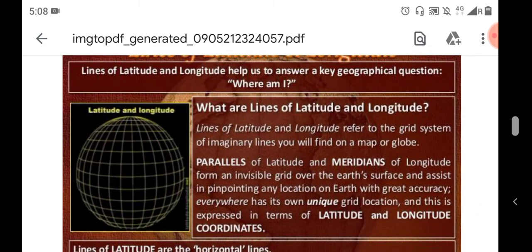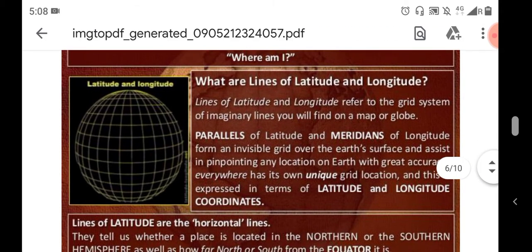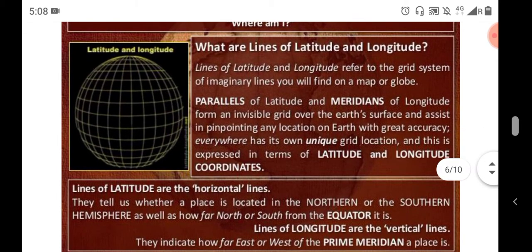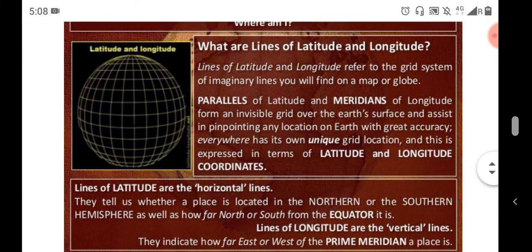Okay, so parallels of latitudes and meridians of longitude form an invisible grid. You can see that there's a grid over the earth's surface and it assists in pinpointing any location on earth with great accuracy. So by the help of this we can find a place.